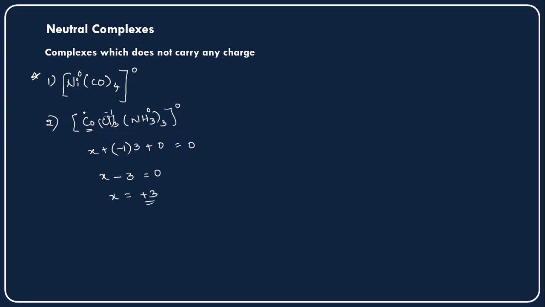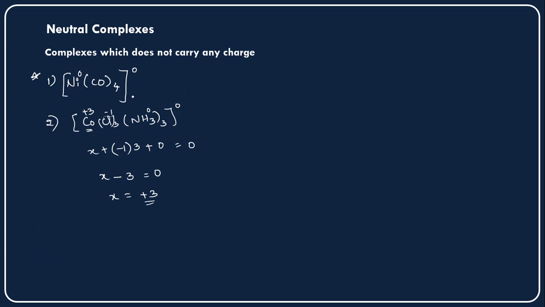So here the cobalt is forming this particular complex with 3 chlorines and 3 ammonia molecules in its plus 3 oxidation state.